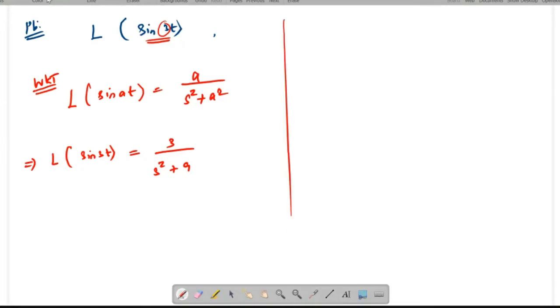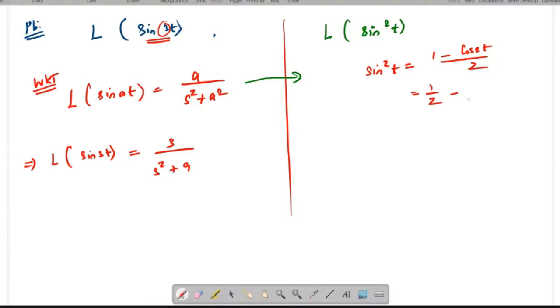Next question. How to find out the Laplace transform of sin power 2t? Before substituting the formula, I'm going to rewrite sin power 2t as 1 minus cos 2t divided by 2, or 1 by 2 minus 1 by 2 into cos 2t. After writing this, you can apply the Laplace transform results, right? So I'm going to rewrite: Laplace transform of sin power 2t is equal to Laplace transform of 1 by 2 minus 1 by 2 cos